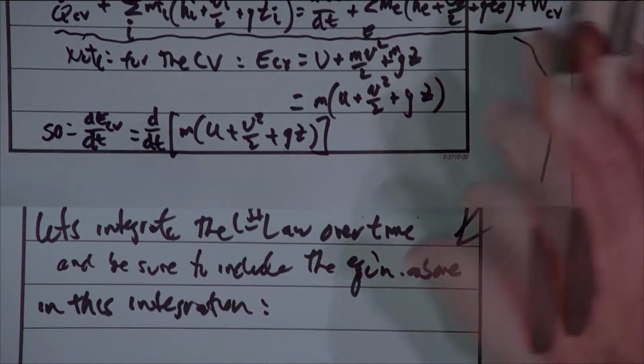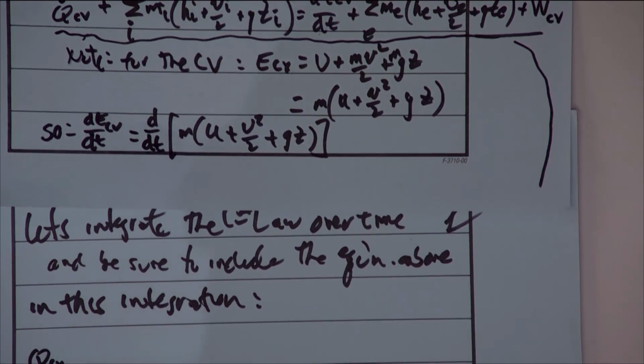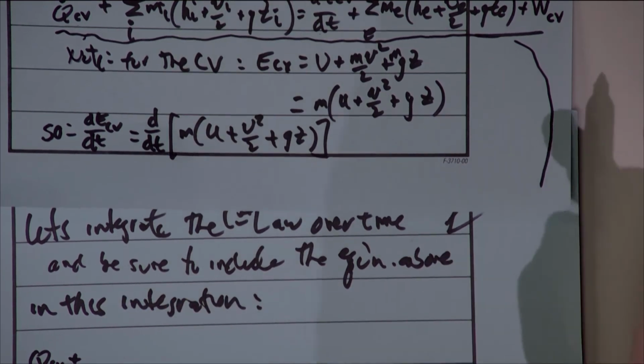First of all, the integration of Q dot over time, well, that's just Q, right? I mean, Q dot is dQ/dt. If we integrate dQ/dt, we just get Q again. So that's just the heat transfer to the control volume.